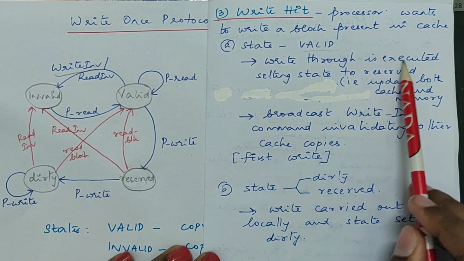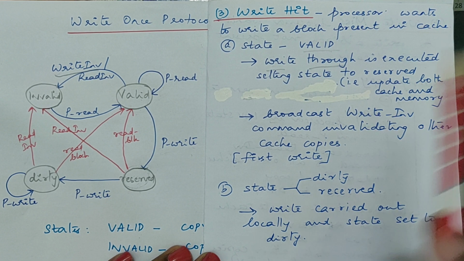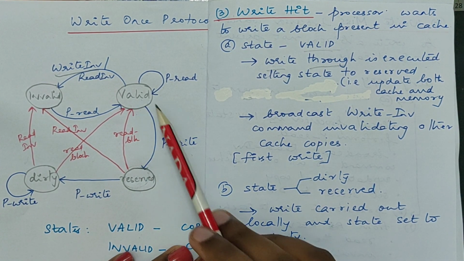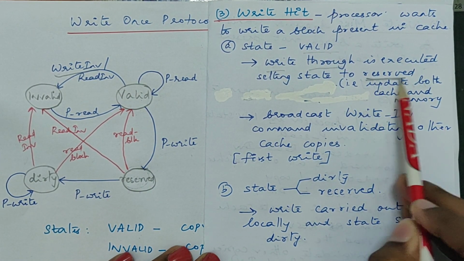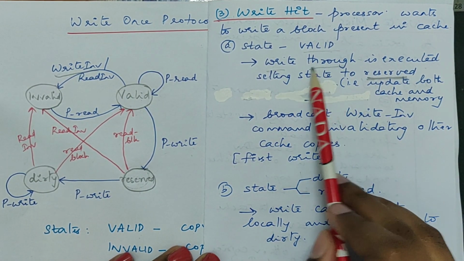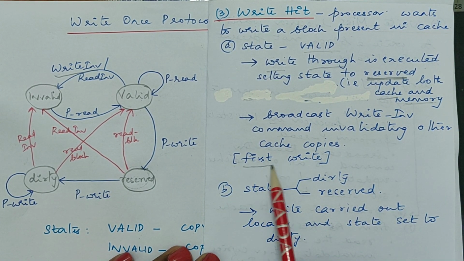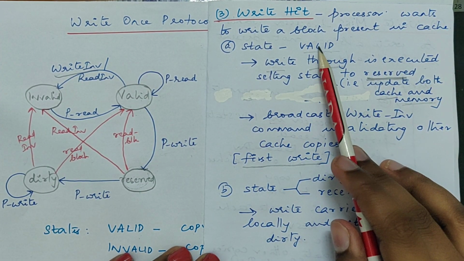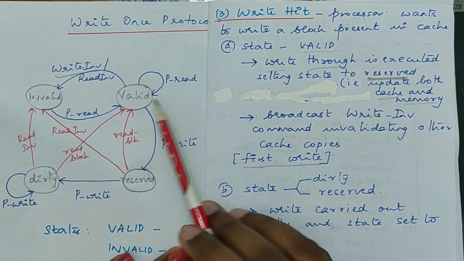So the write through is executed. Since this is the first write, write through is executed, so the value will be updated both in cache and in memory. That's why the state is transferred from valid to reserved. So now the state is reserved. Since write through is used, the value is updated both in cache as well as in memory. This is the first write. So in a write hit, there can be two cases, where the transition happens from valid to reserved.